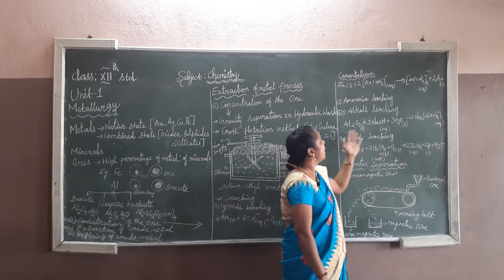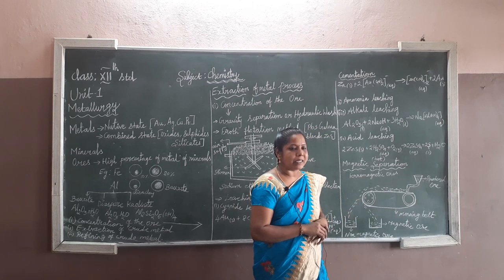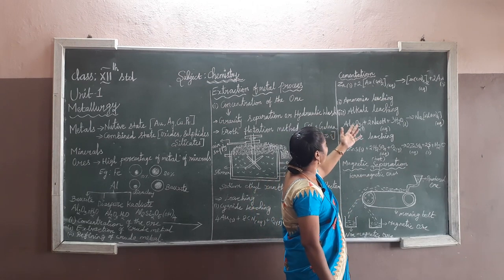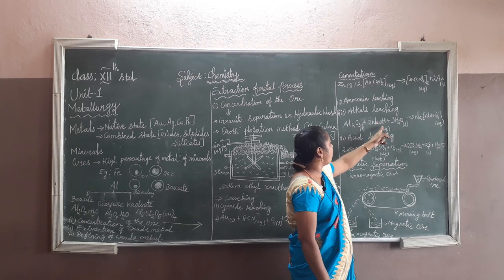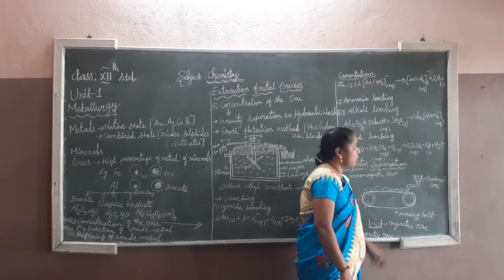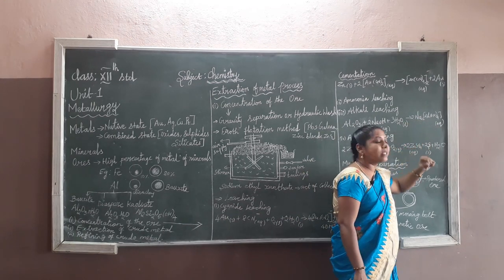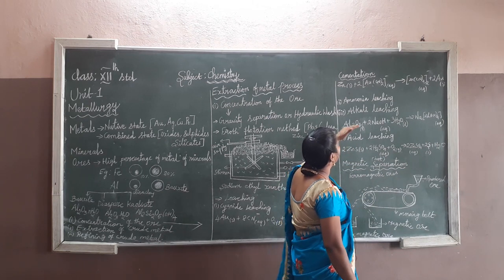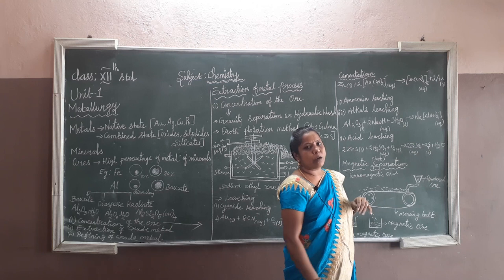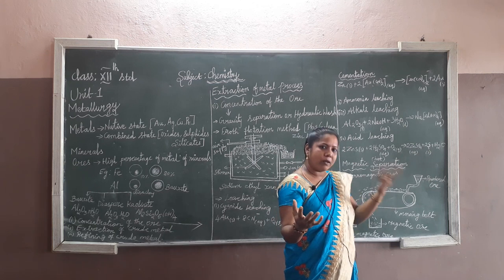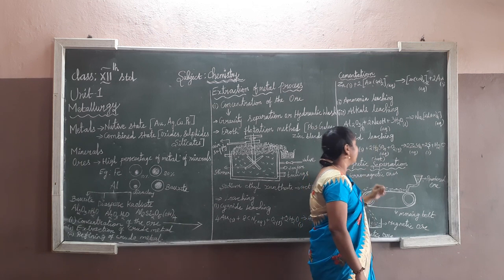We have to add some alkali to remove the impurities. For example, Al2O3 in solid state reacts with sodium hydroxide, that is 2NaOH plus 3H2O. We get NaAl(OH)4 in aqueous state. So alkali also acts as a solvent to separate the impurities or metals.